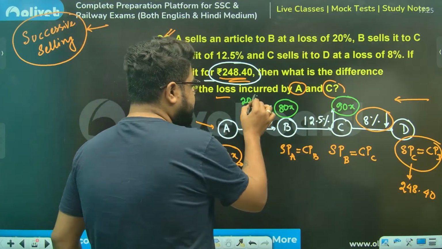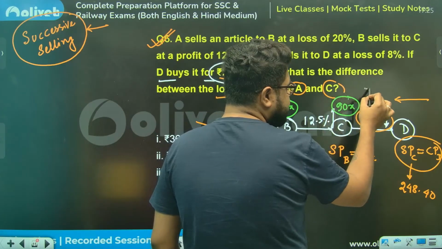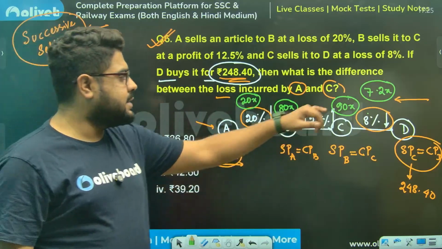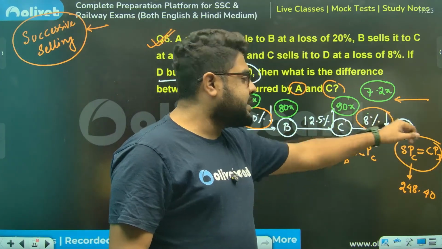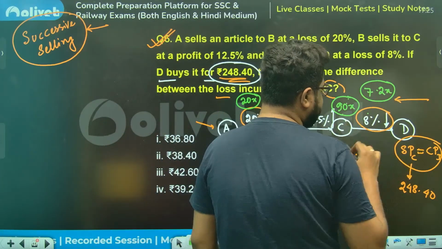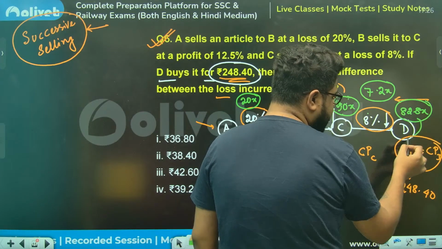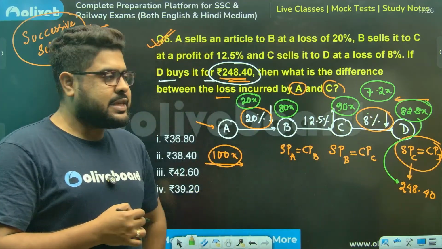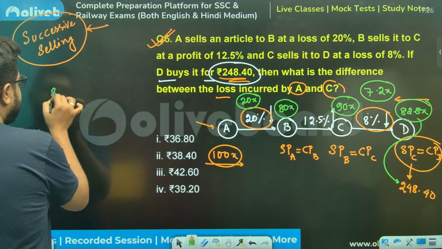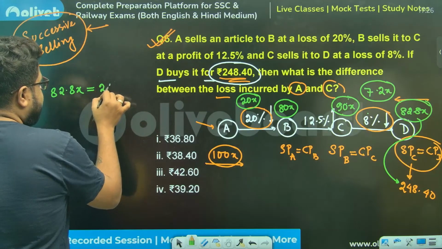Now again, 20x was the loss here, and the loss here will be 8% of 90x. That is 7.2x, since 8 nines are 72. So 8% of 90x is the loss. And C has to sell it to D for 90x minus this, so 90 minus 7.2 is 82.8x. Now this value is given to you as 248.40. So just put the value and figure out x. 82.8x is equal to 248.40.